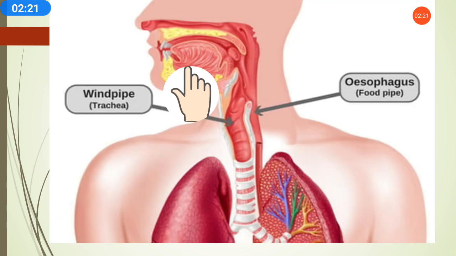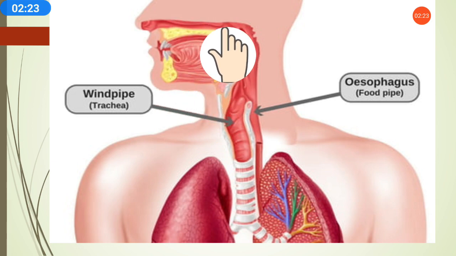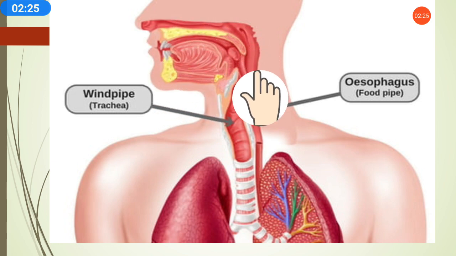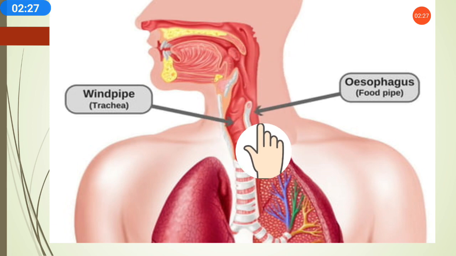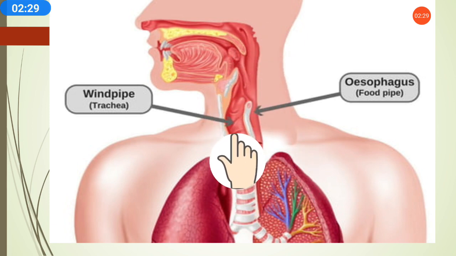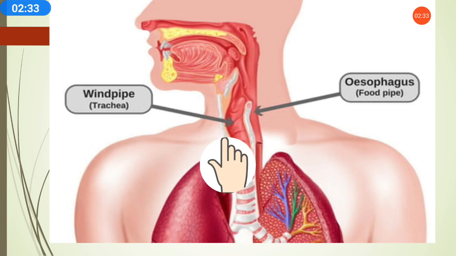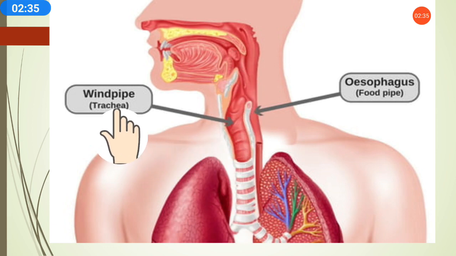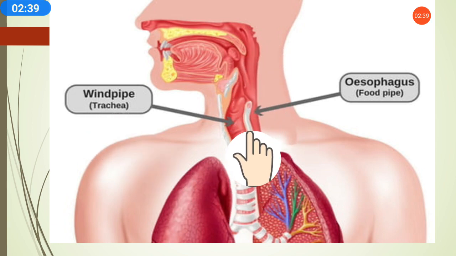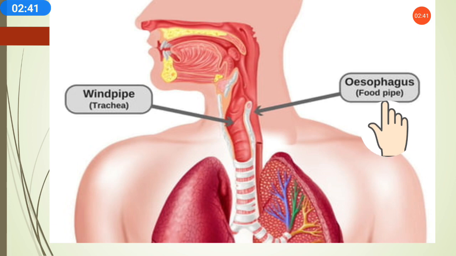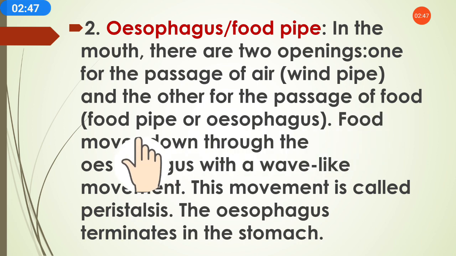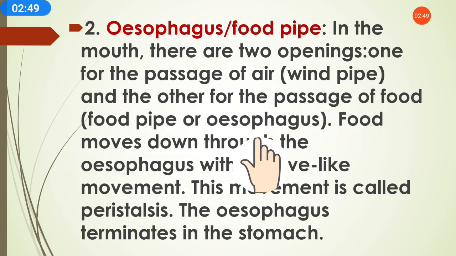As you can see in this picture, this is the mouth, and from it two openings lead down. One is for the air to enter the body. That pipe is called the windpipe, also called the trachea. The second pipe is the esophagus, which is called the food pipe. So there are two openings: the windpipe and the food pipe.